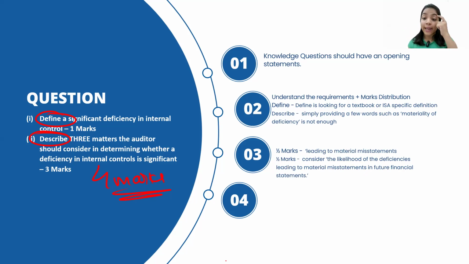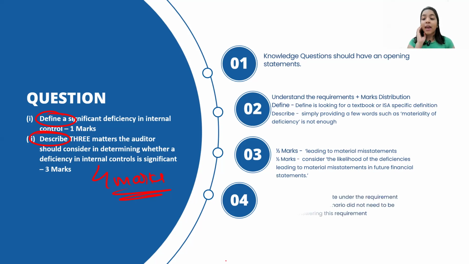So if you are writing just leading to material misstatement, no. Along with it, you need to mention the likelihood of the deficiencies. Guys, there were few students who were like, ma'am, where did we read it? So guys, this is a part of syllabus and it is clearly given in your study text. In case you are not able to answer this particular question, please ensure that before the final paper, you read it once.